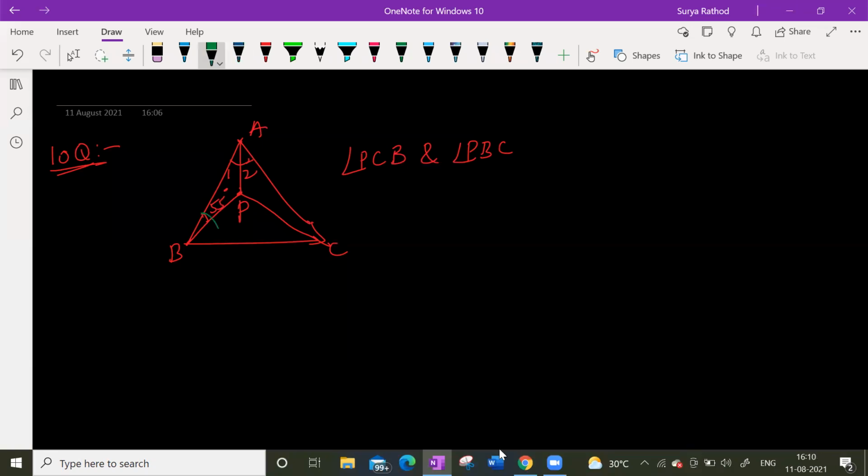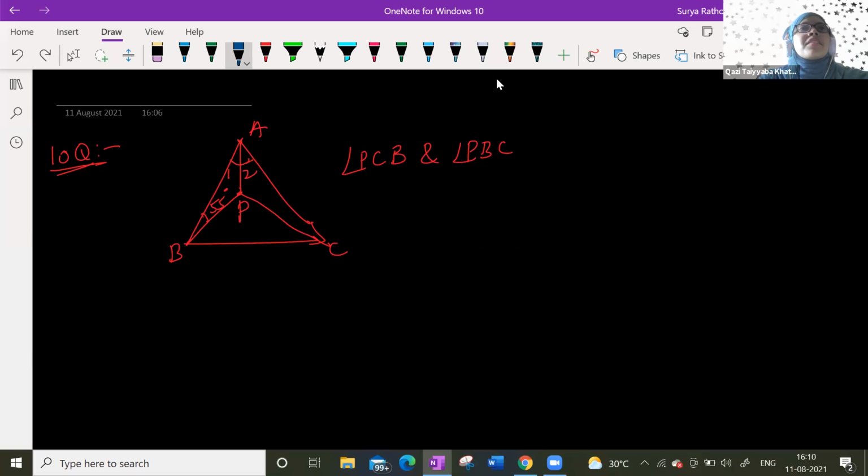See, if angle 1 and angle 2 are 55 degrees, then alternate interior angles, if you just extend the line like this. But that is only for parallel lines. These are not parallel lines. Okay, sir. So B is 55 degrees, so the full angle B is 125 degrees. Why 125? It cannot be like that.